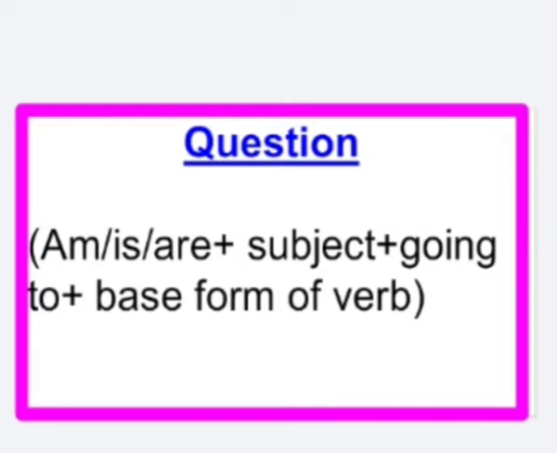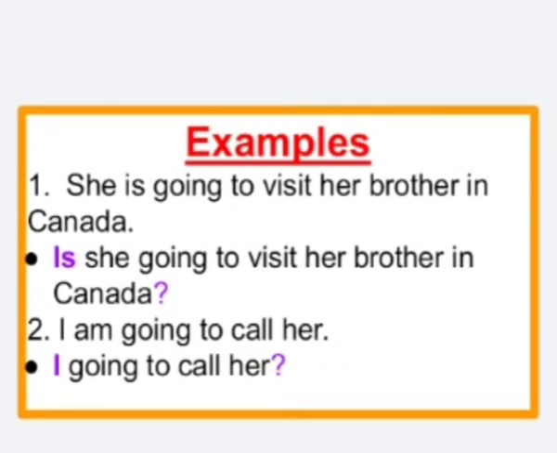base form of the verb. For example, she is going to visit her brother in Canada. How can you change it into a question? Is she going to visit her brother in Canada? While framing the question, at the end you should put the question mark. So this is the question structure.